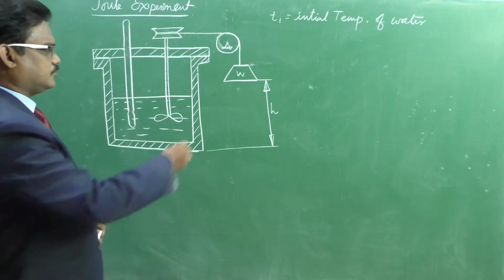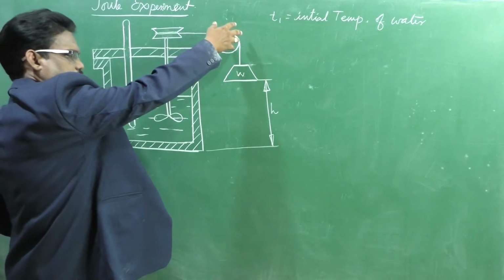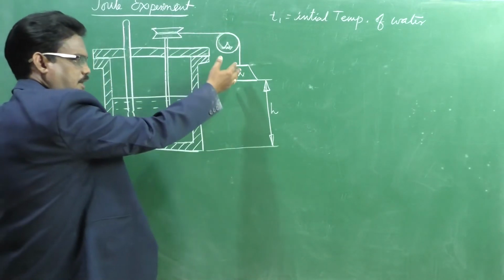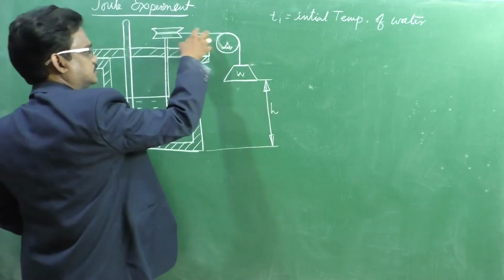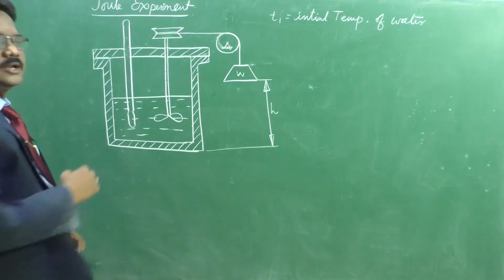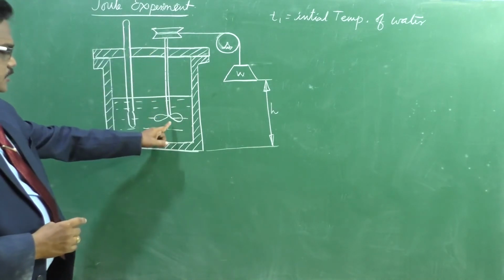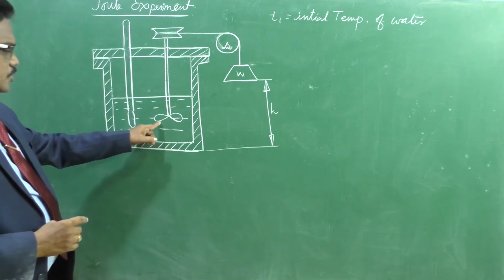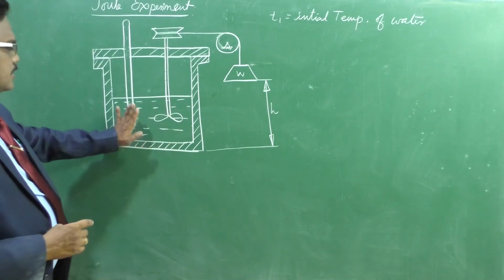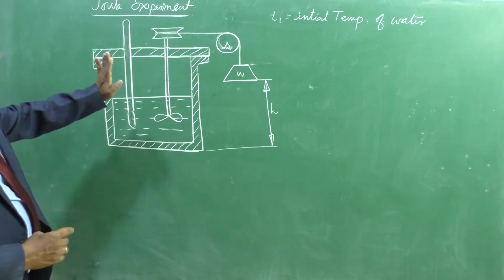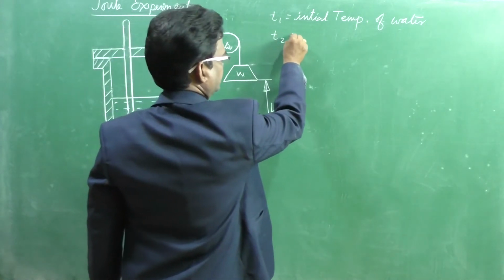If you release that load, the load will immediately come down, and the energy possessed by this weight causes rotation of the paddle wheel. Due to the rotation of the paddle wheel, the water is stirred and its temperature rises. When the temperature rises, the final temperature is T2.